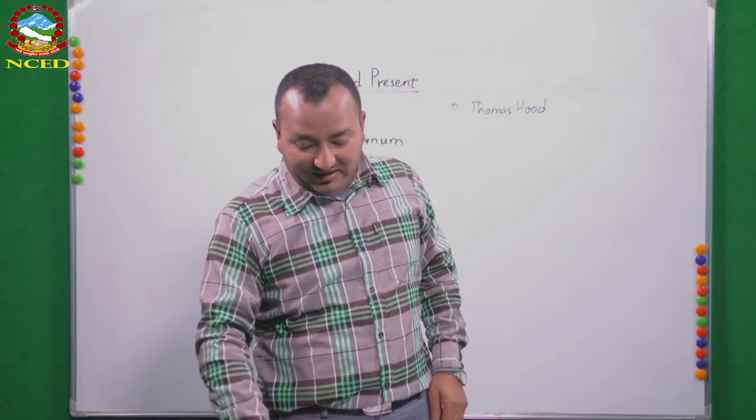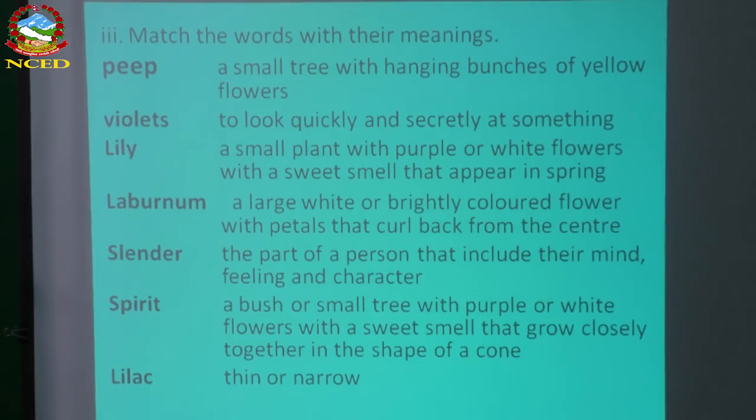Now, we have got another exercise. That is matching. I think it's not that difficult, but there are some flower names. You might get confused with that. Like peep, violets. Peep is not a flower's name. Peep is simply to look or have a glance, look quickly. Violets, I showed you some blue or violet colored flowers in small bushes, small plants.